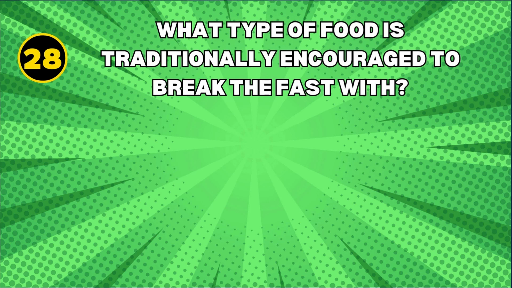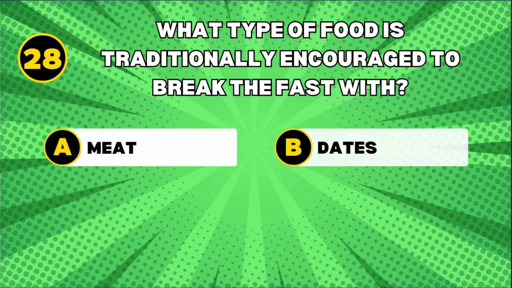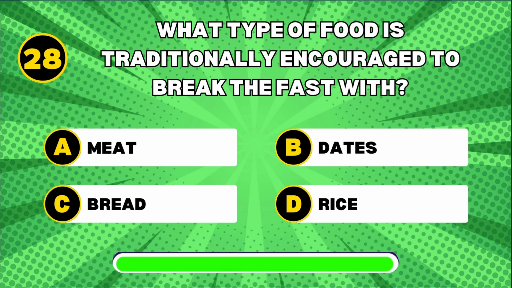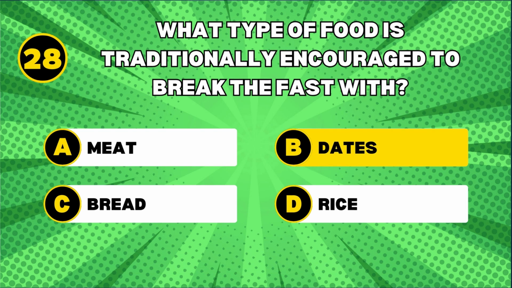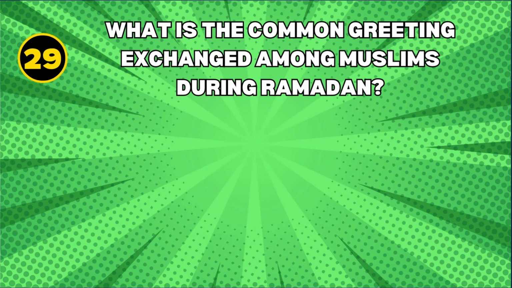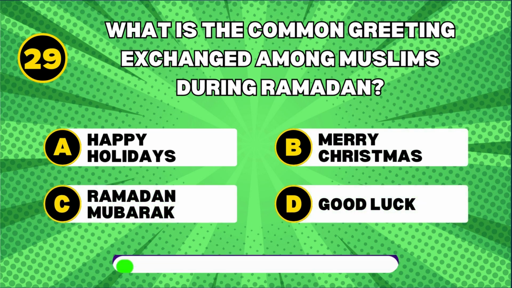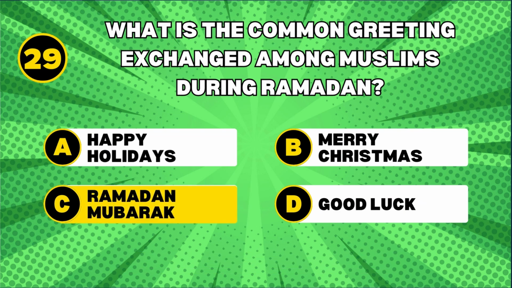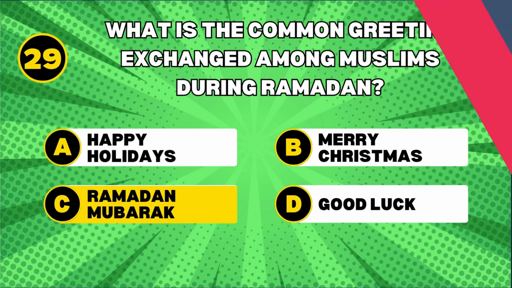What type of food is traditionally encouraged to break the fast with? Dates. It is traditionally recommended to break the fast with dates, as this was the practice of the Messenger of God, peace be upon him. What is the common greeting exchanged among Muslims during Ramadan? Ramadan Mubarak. Ramadan Mubarak is the common greeting exchanged among Muslims during Ramadan, meaning blessed Ramadan.